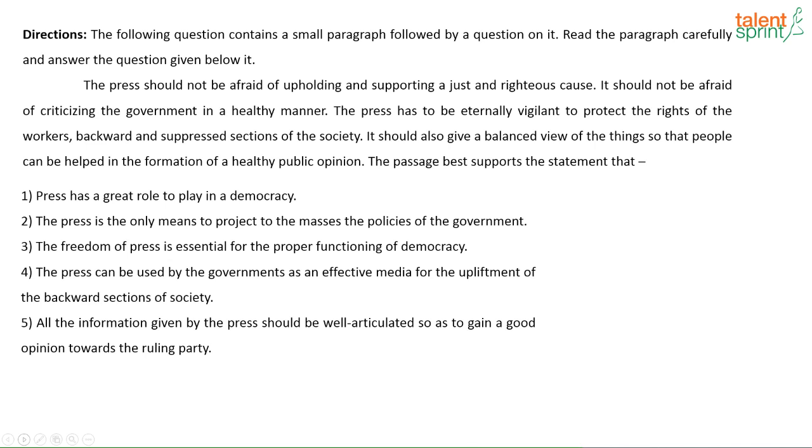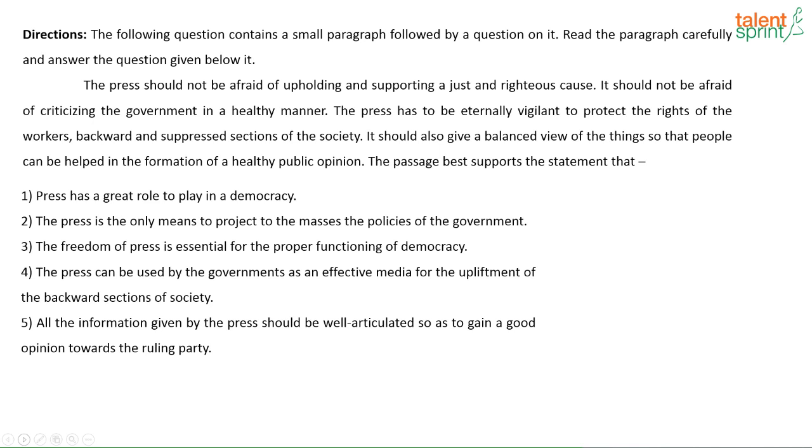The press should not be afraid of upholding and supporting a just and righteous cause. It should not be afraid of criticizing the government in a healthy manner. The press has to be eternally vigilant to protect the rights of the workers, backward and suppressed sections of the society. It should also give a balanced view of the things so that people can be helped in the formation of a healthy public opinion.